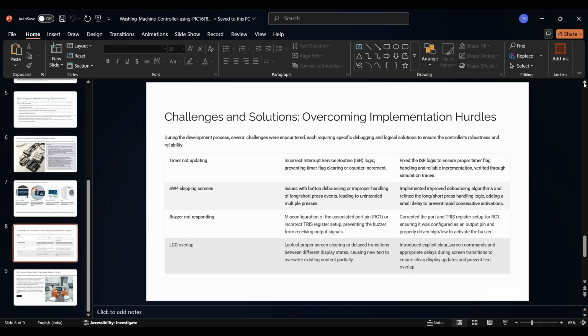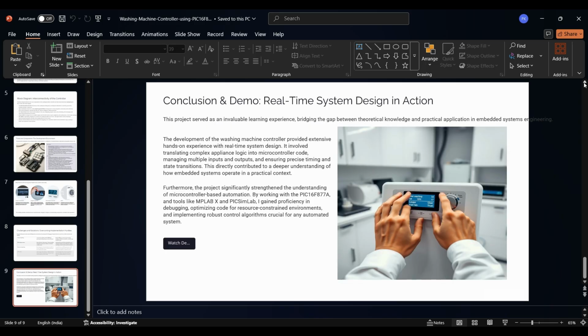Challenges and solutions. Like any real project, I faced some key challenges. Timer not updating, solved by correcting ISR logic. Key bouncing on SW4, resolved through better debouncing logic. Buzzer issues, fixed by configuring the PR2 register properly. LCD overlap, solved by inserting clear screen commands and delays. Each challenge helped deepen my debugging and problem-solving skills.